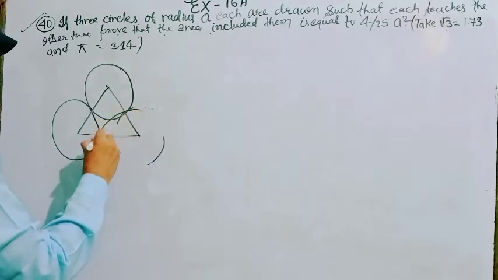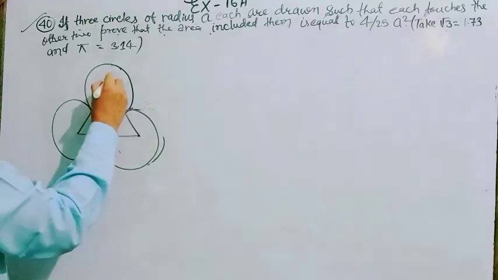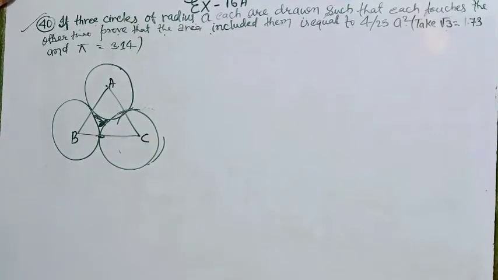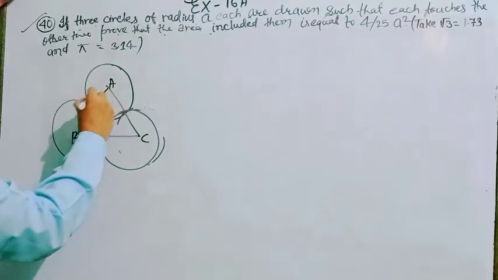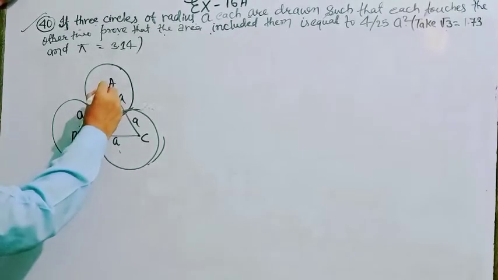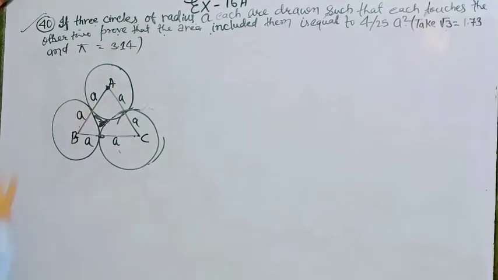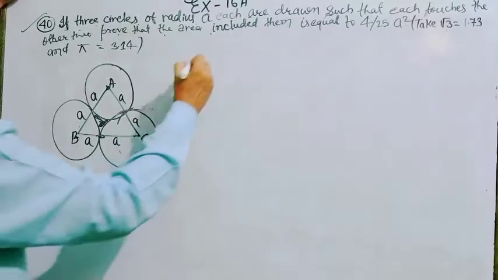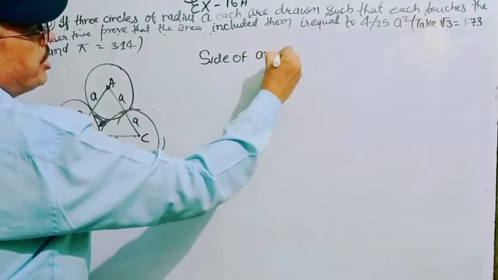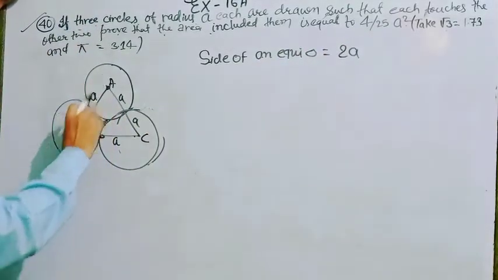When you draw the next circle, it is this type. Then your question is, what is the area of this part? It is A, B, C. The radius of each circle is A, so it is A, A, and A. If all three circles touch each other, then it is clear a triangle is formed and this triangle works as an equilateral triangle. So first we find the side of the equilateral triangle, which is equal to 2A, because here is A and A, then it is 2A.